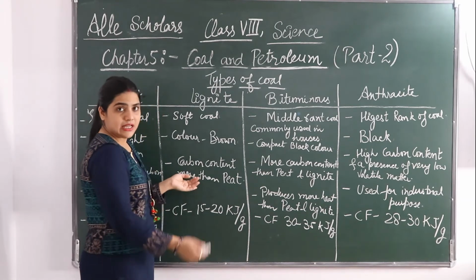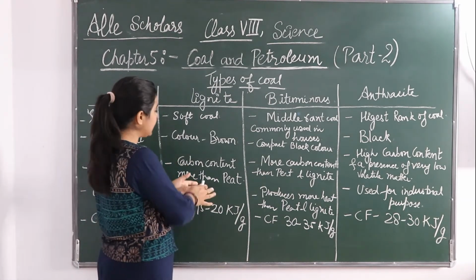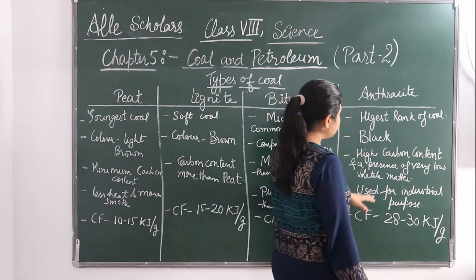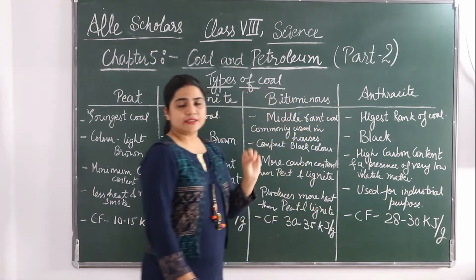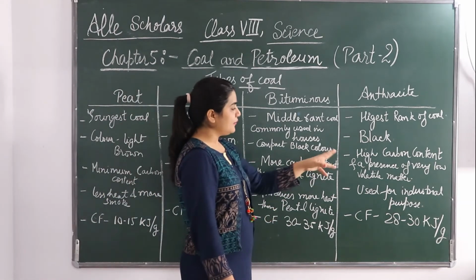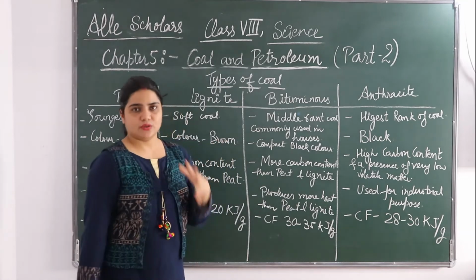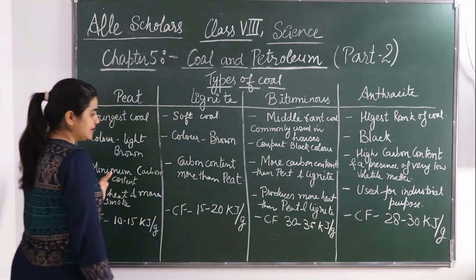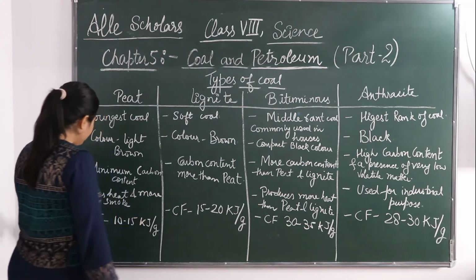This produces more heat than peat and lignite. This one produces the highest percent of heat and a very low volatile matter, means smoke and all are very less. It is mainly used in the industrial purposes.